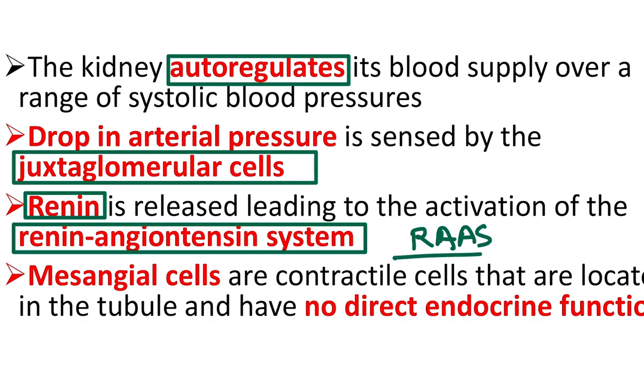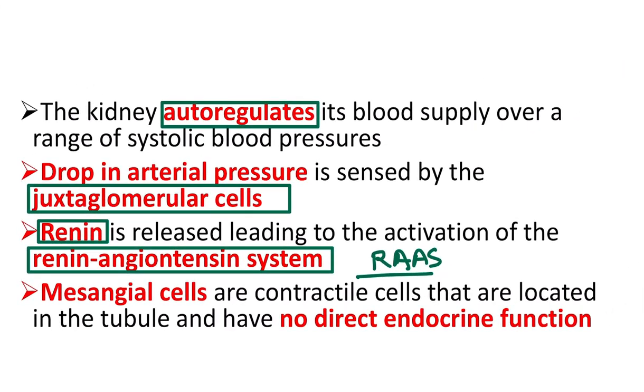Mesangial cells are contractile cells, and they have no direct endocrine function. That means the mesangial cell is a contractile cell, but it has no direct endocrine function.